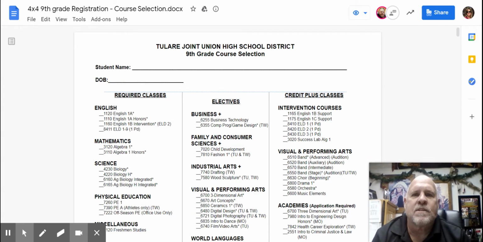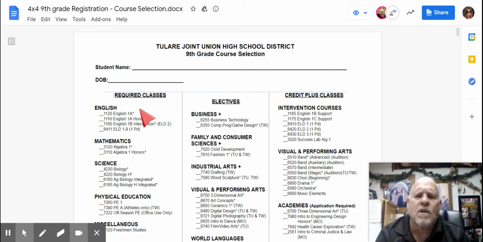All right, so this is the Tulare Joint Union High School District course selection for ninth grade, for your freshman year. If you look at the first column, you're going to see the required classes. So I want to go over the required classes first for each of you. There will be 5 required classes for freshmen. The first required class is going to be English.